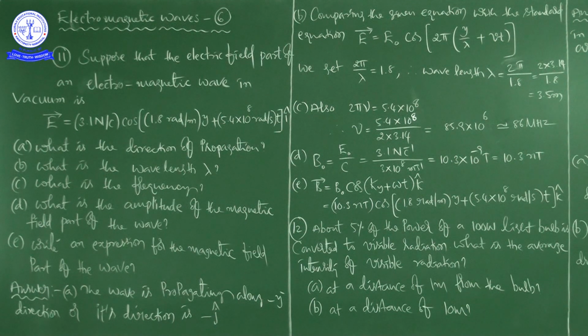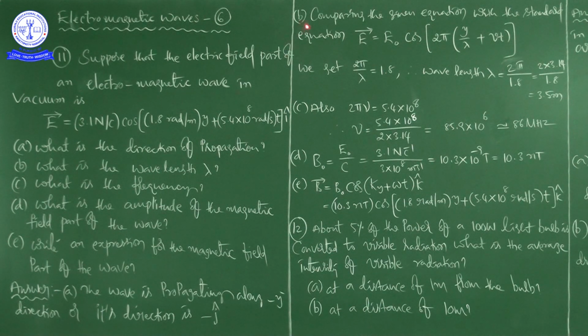So A, what is the direction? The direction is negative y-axis, along negative y-axis. You can also say that is minus j cap. You can say its direction is minus j cap, otherwise you can say the wave is propagating along negative y-axis.